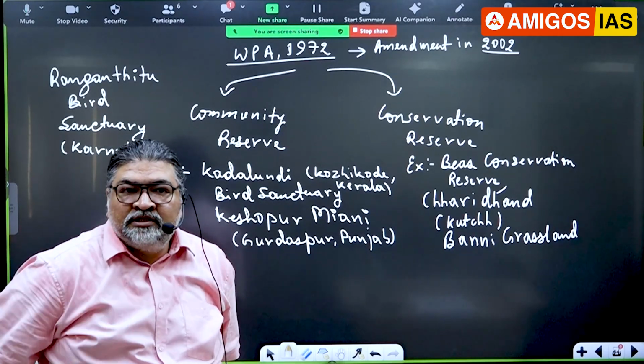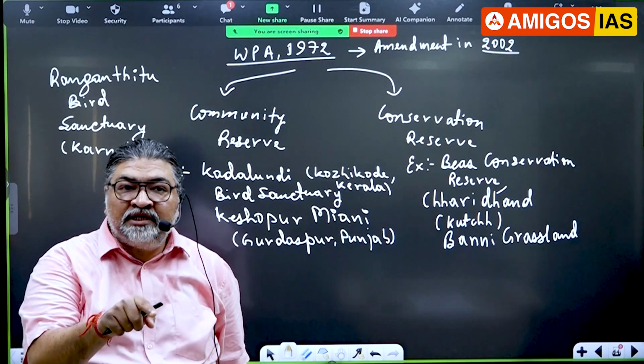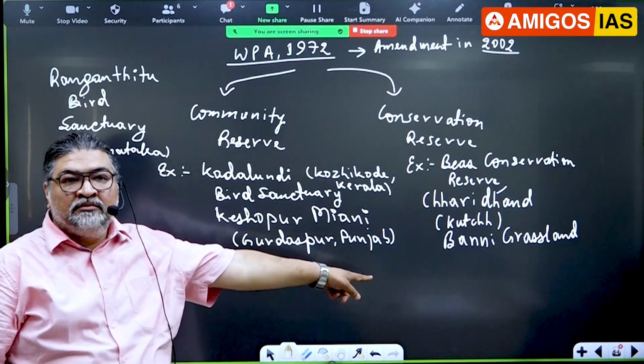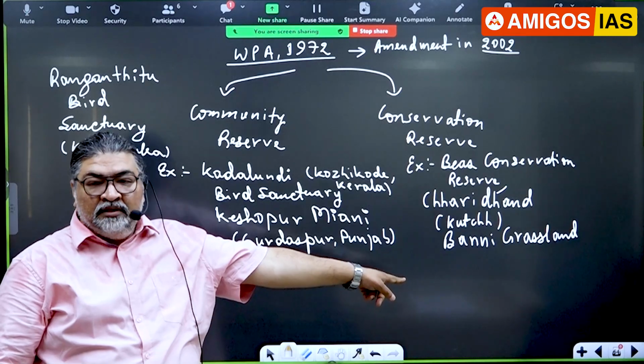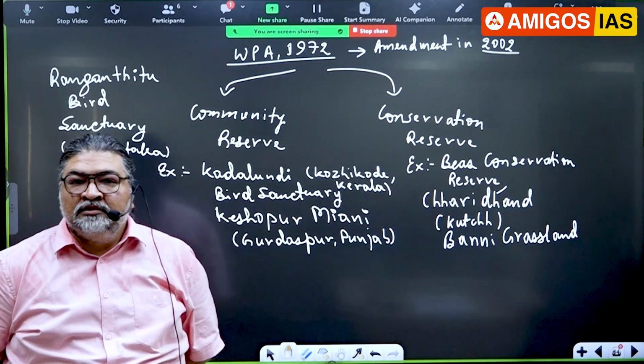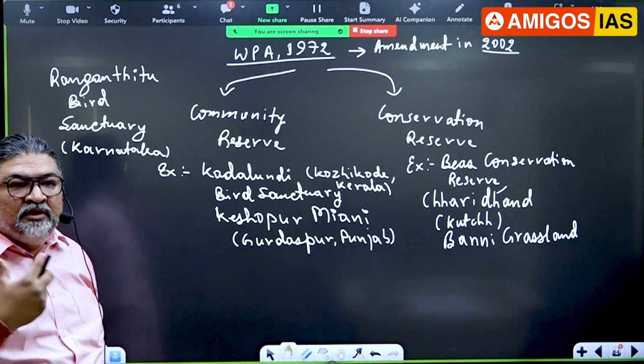More than 90% loss has occurred. Which is the other place where we will find the GIB? This one, Gujarat, Kutch, Banni grassland. It is a conservation reserve. So you have to be aware of this type of concept.